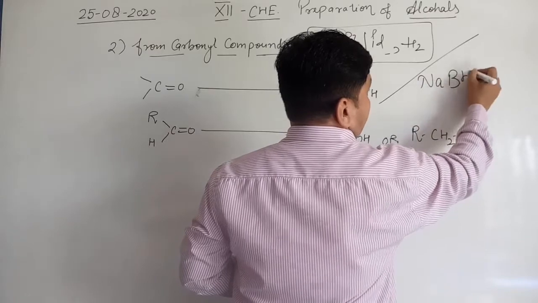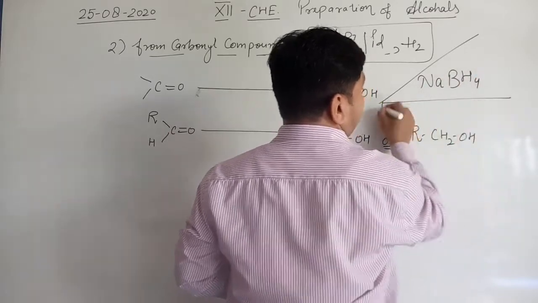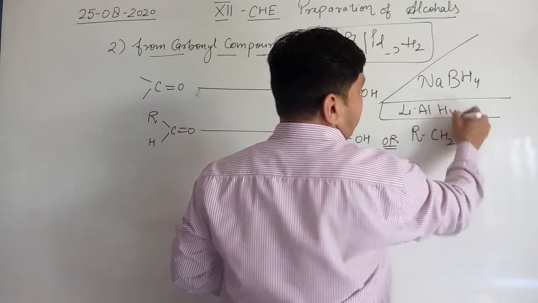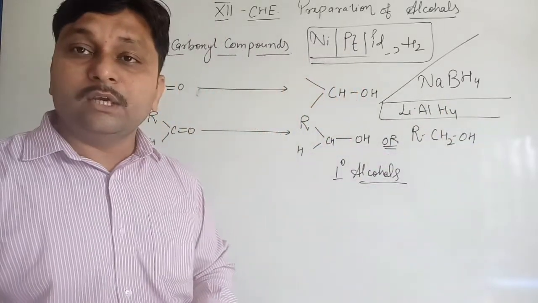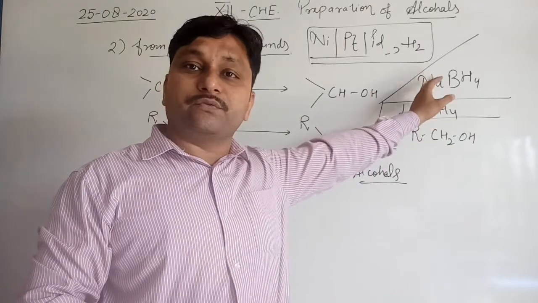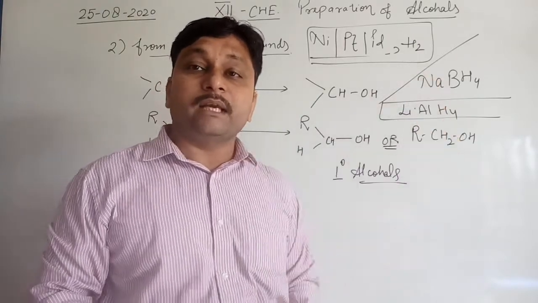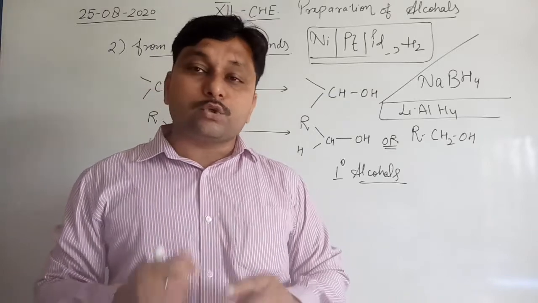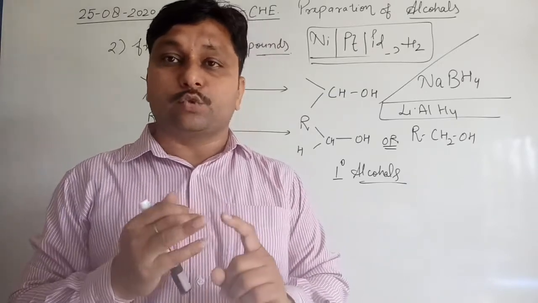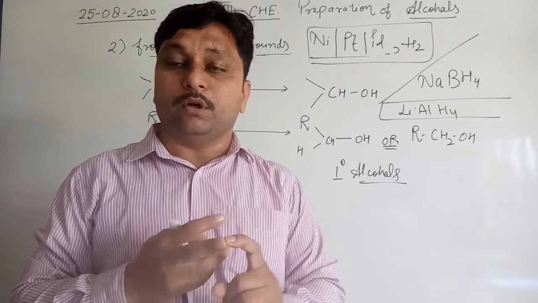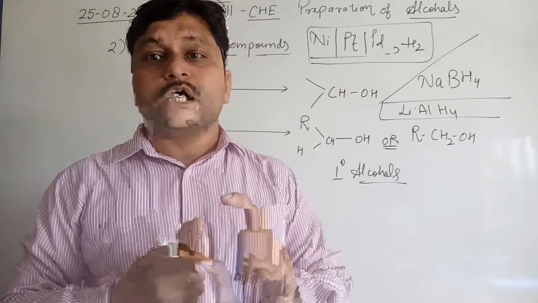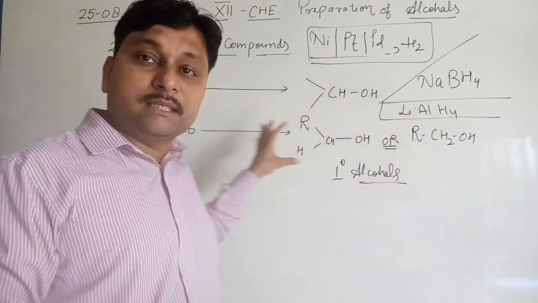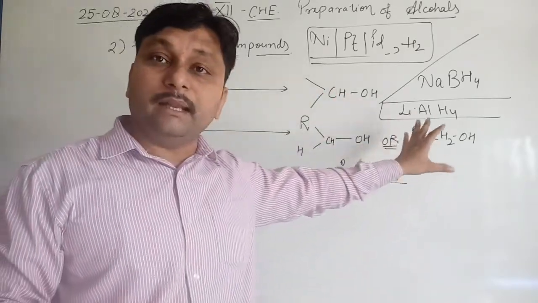NaBH4, that is sodium borohydride, and LiAlH4, that is lithium aluminum hydride. These two are other reducing agents. Clear? So if we take lithium aluminum hydride, sodium borohydride, or nickel, platinum, palladium with hydrogen, all have the tendency to convert carbonyl compounds into alcohols, means aldehydes into primary alcohols.